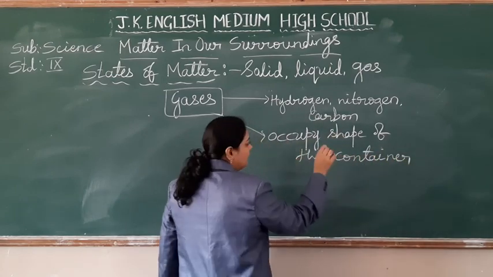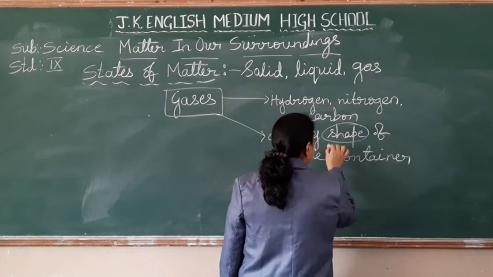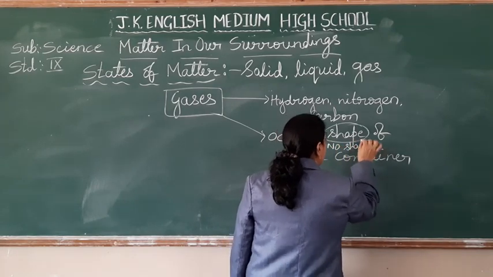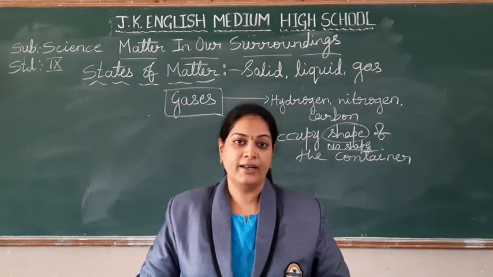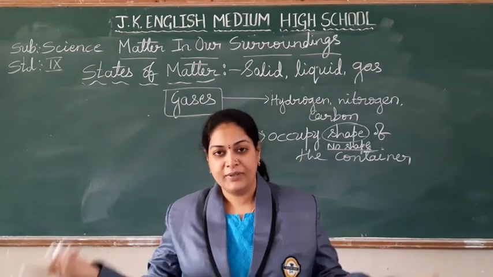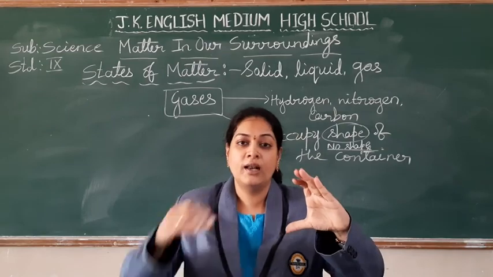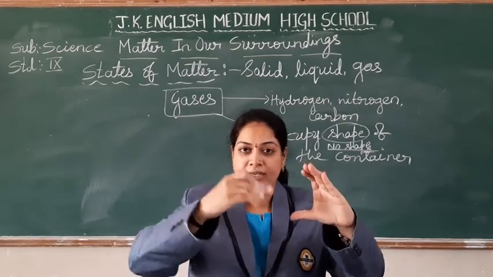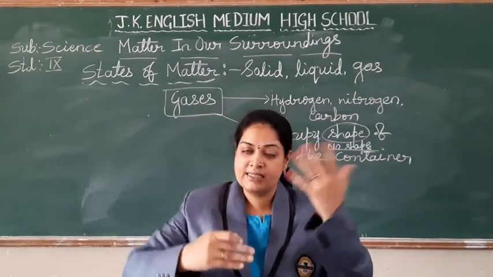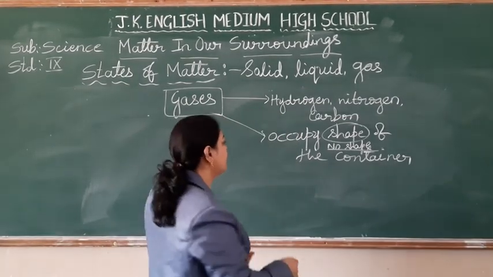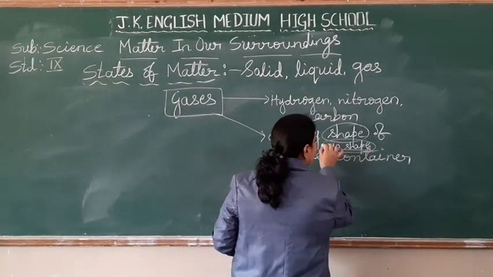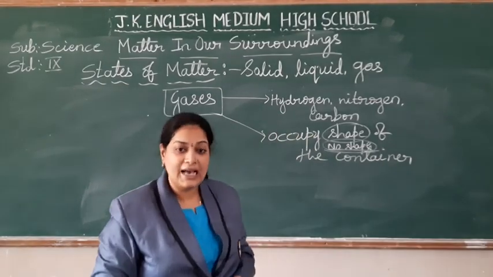Occupy shape in the sense there is no shape, students, but it will fill the full container. It may be the balloon, it may be the classroom, it may be your bottle half filled with water, and the remaining space is filled with air. So there is no definite shape to the gases.